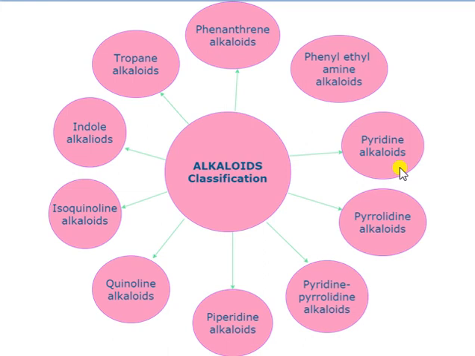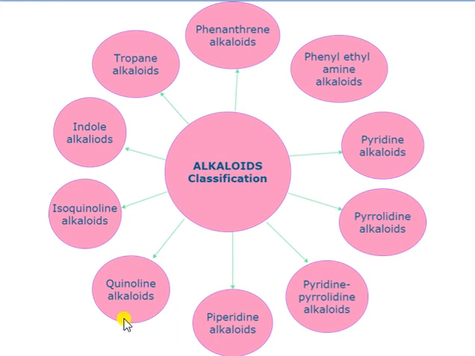The example is racicin. The third one is pyrrolidine alkaloids. Example is hygrin. The fourth one is pyridine pyrrolidine alkaloids. Example is nicotine. And the fifth one is piperidine alkaloid.